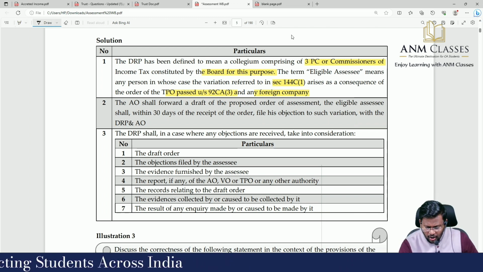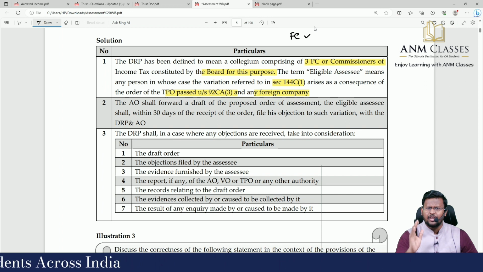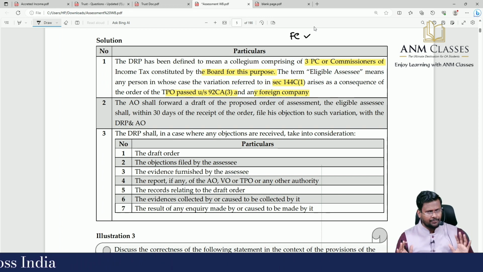Sir, as far as foreign company is concerned, every foreign company can go to DRP. Every foreign company can go to DRP.